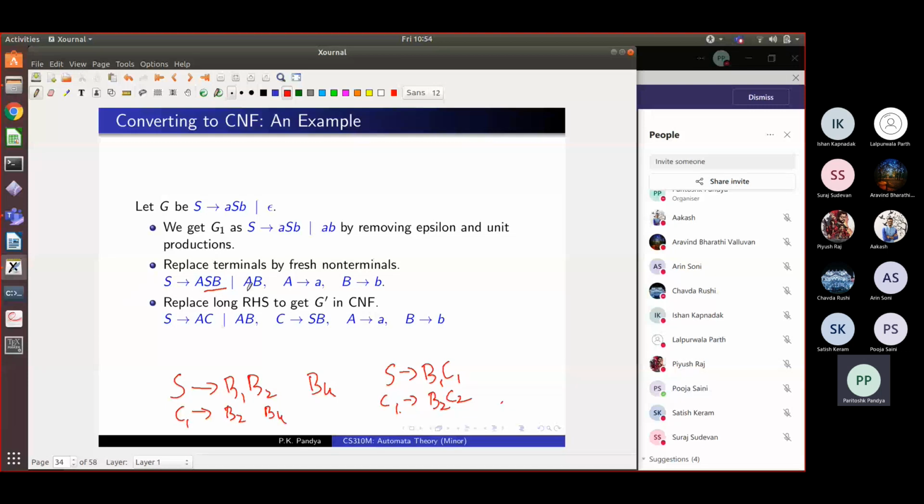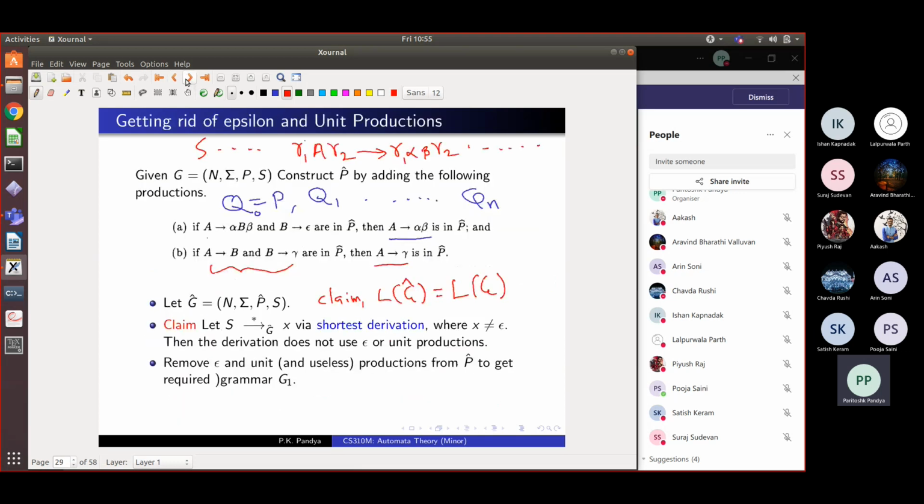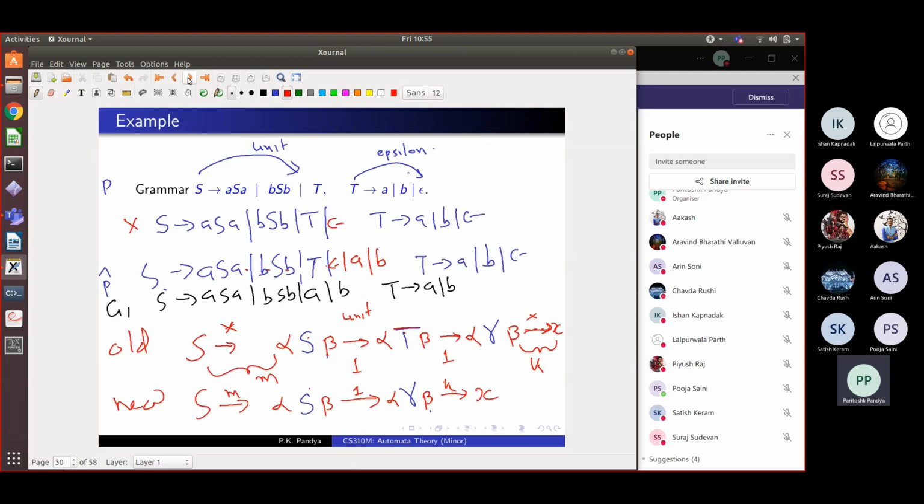So here I already had S goes to SB. ASB is replaced by S goes to AC and C goes to SB, and this is already in Chomsky normal form. If this sequence was longer, I would have to add C1, C2, right? So I think the transformation of a grammar without epsilon or unit productions into Chomsky normal form grammar is easy, right? And it generates the same language as the original grammar G1. Okay, so this is half of my theorem. I had this theorem that where is the theorem?